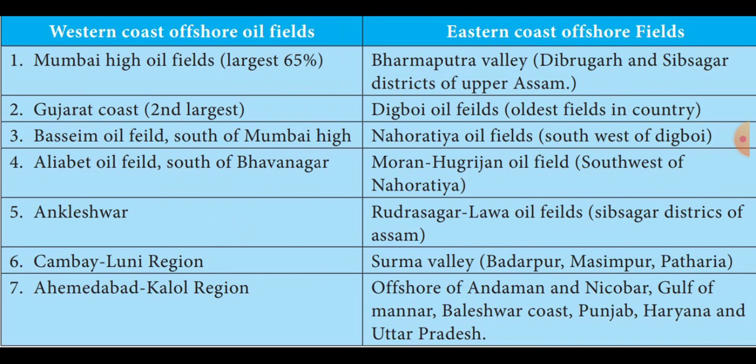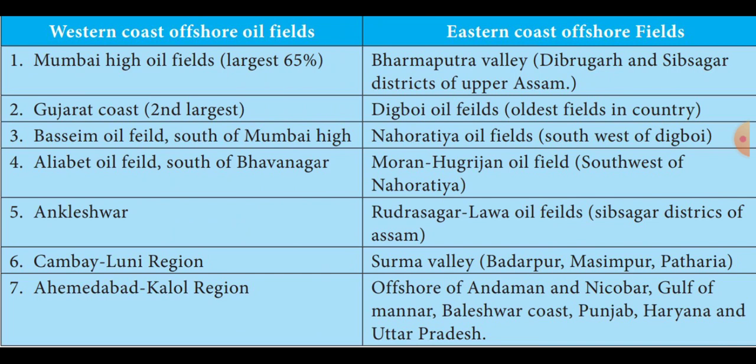Then in the eastern coast, the Brahmaputra Valley mostly produces petroleum, for example some of the districts of Dibrugarh and Sibsagar in Upper Assam. These districts also produce it.